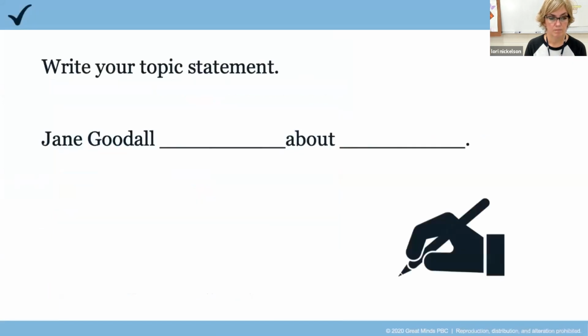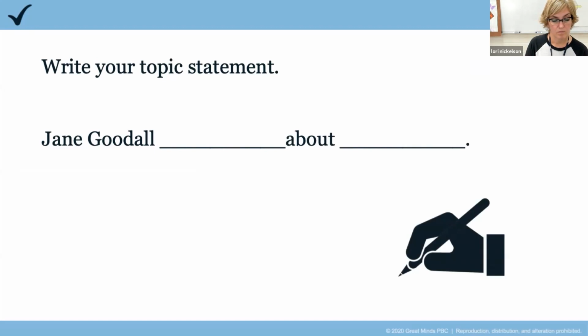For this focusing question task, you'll be answering the question, how did Jane Goodall make discoveries about animals? Remember, you can use words in the question to help make a topic statement or topic sentence. I want you to think, which keywords in the question could you use to write your topic sentence?